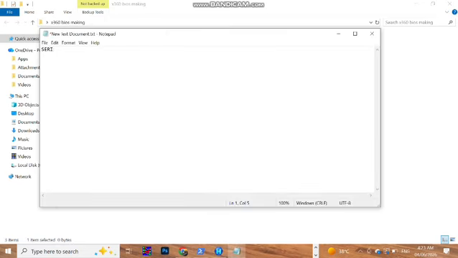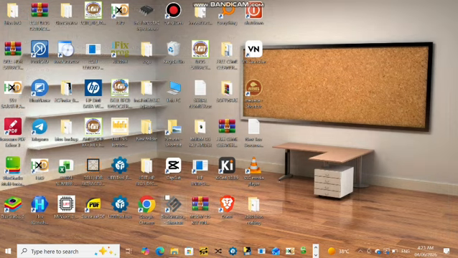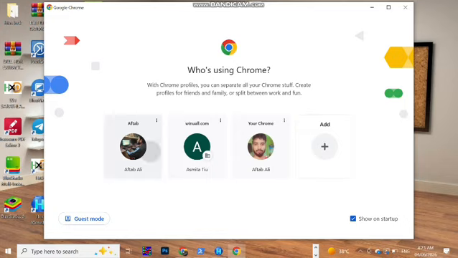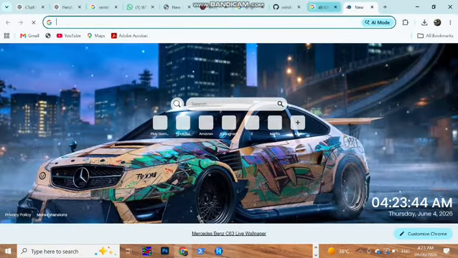Now we will make one text document, so that we remember it. We write serial number and paste it here. This is our serial number. For this we need the serial number, version and others. So we will go to Google and search HP driver.